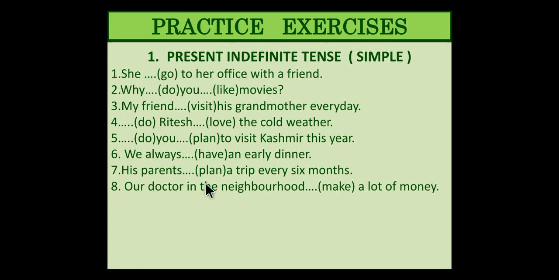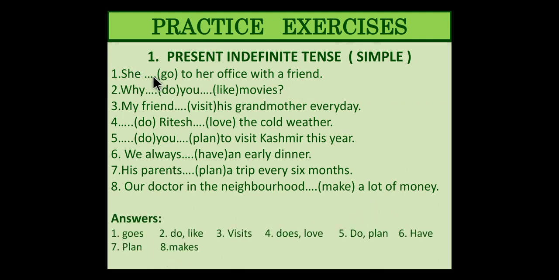Then, our doctor in the neighborhood makes a lot of money. Now let's check the answers. See, she goes. Why do you like? Then my friend visits. Then the fourth one, does Ritesh love? Then the fifth one, do you plan? Sixth one, we always have. Then his parents plan a trip every six months, and a trip is planned. So plan. Then a doctor in the neighborhood makes, as a regular habitual action, that is used.